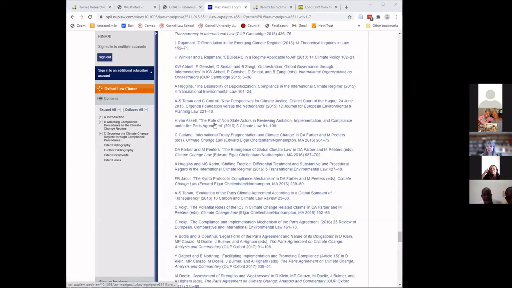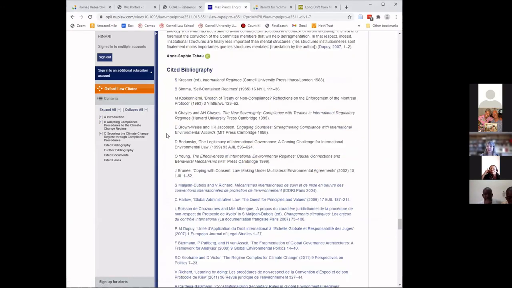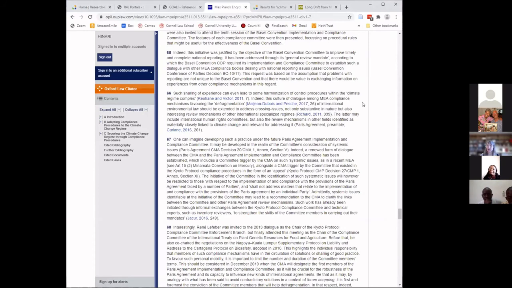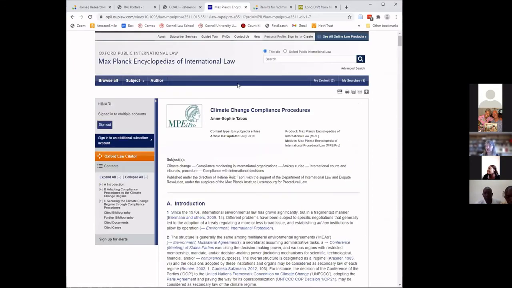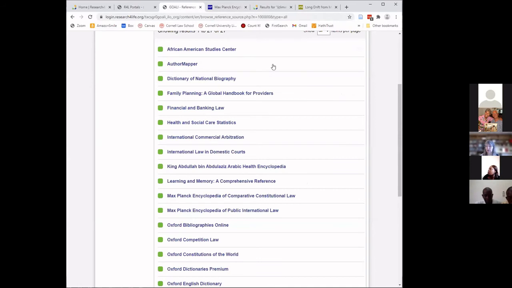We don't just cover public international law in GOALI, we also cover comparative constitutional law. And while it's comparative constitutional law, it's quite likely you'll find materials for the Constitution of your country in the materials on Oxford. So I'm going to go back to the GOALI portal.